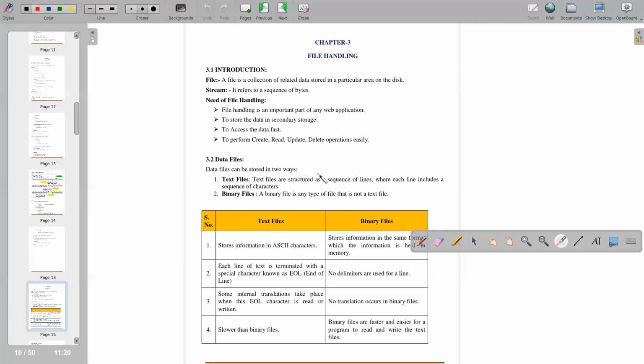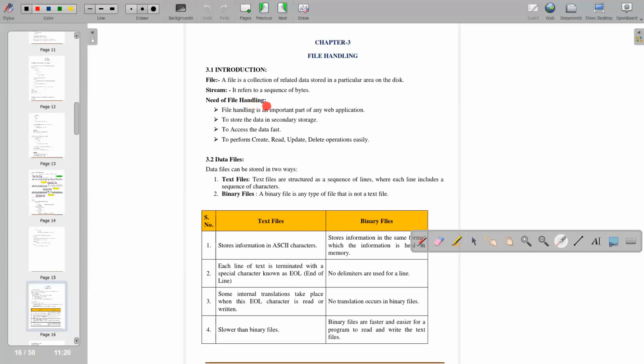As you know, when we deal with a computer or a laptop, what do we do? The same kind of files we store in a folder. So files are stored in a folder. Stream. What is a stream? It refers to a sequence of bytes.